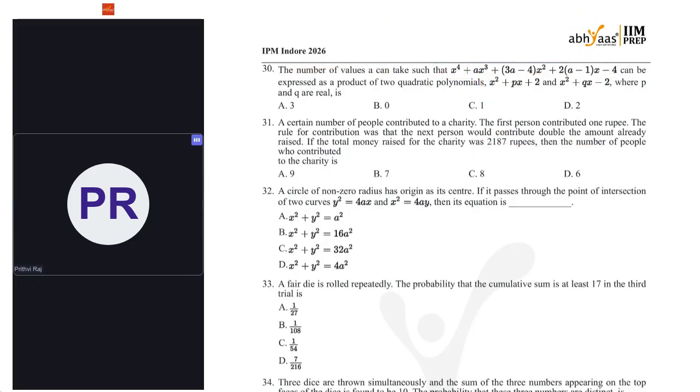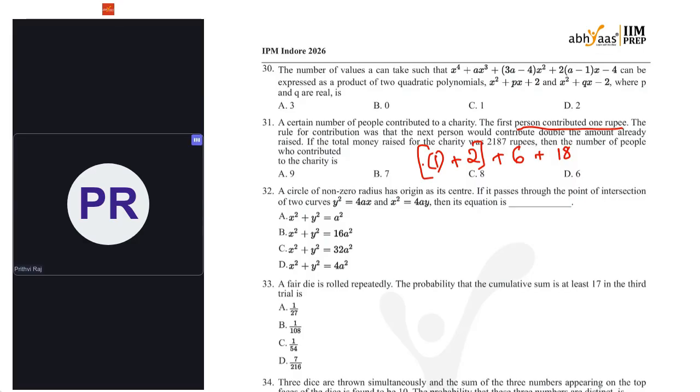Now, what they said, the person contributed 1 rupee. The rule for the contribution for the second person is that it will be double the amount already raised. So for the second person, the total amount raised up till then was 1. So it will be double of that, so it is 2. For the third person, it is not 2, but double of the total amount here. So 1 plus 2, 3. So 3 twos, 6. For the fourth person, the amount raised till now is 9. It will be 18.